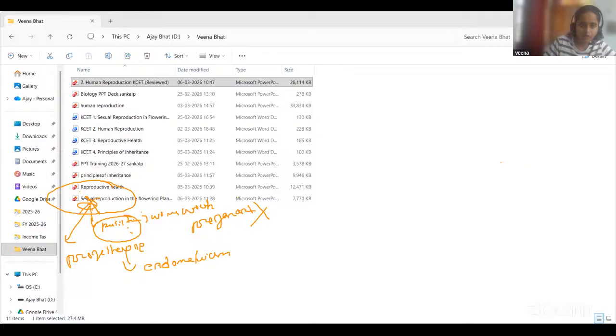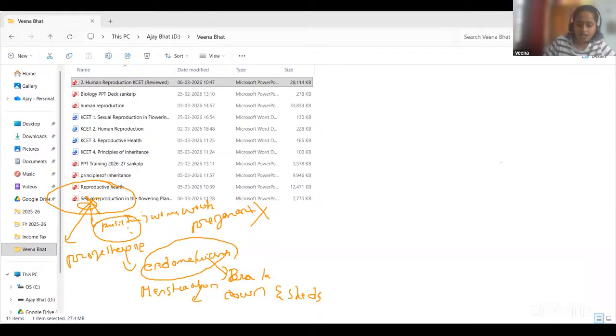This corpus luteum degenerates. So which hormone decline triggers the menstruation? If menstruation is taking place, that means the endometrium lining should break down and shed, so that leads to menstruation. So the corpus luteum should not secrete the progesterone.